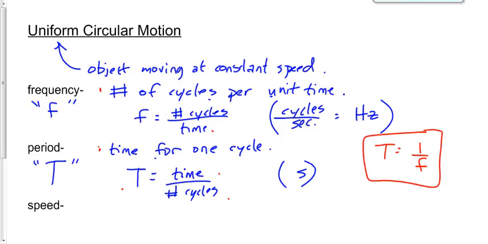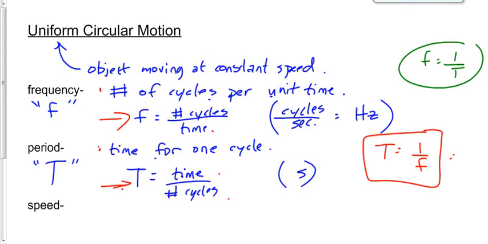Or similarly, you could say the frequency is equal to the reciprocal of the period. This is the one that appears on our data sheet. You're going to use that, but you're also going to use these ones, the ones that don't appear on our data sheet, the ones that come from the definitions that we just came up with over the last few minutes here.